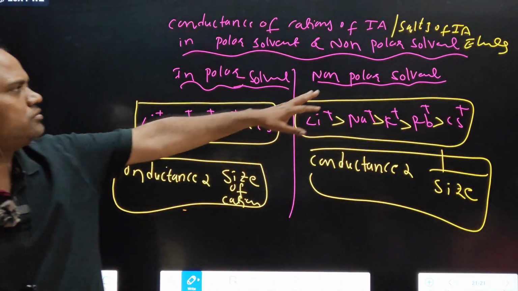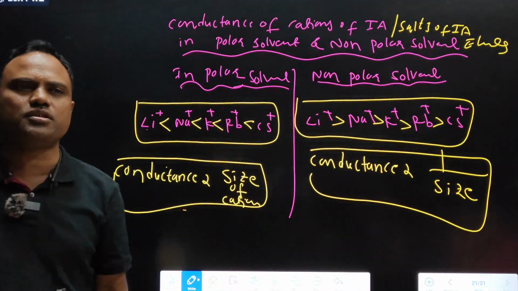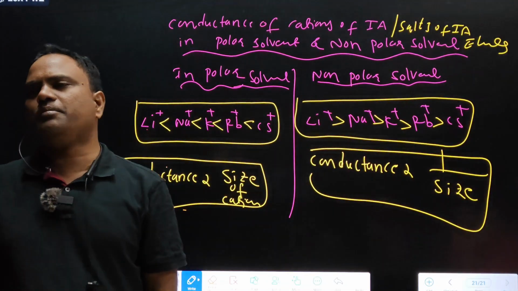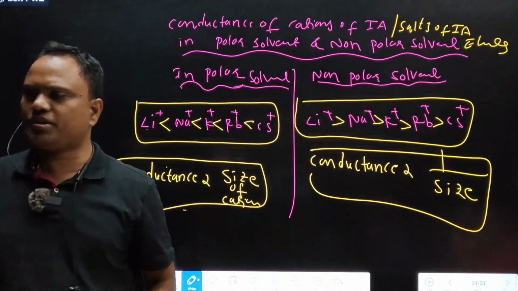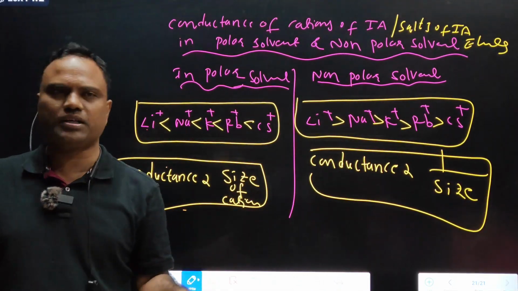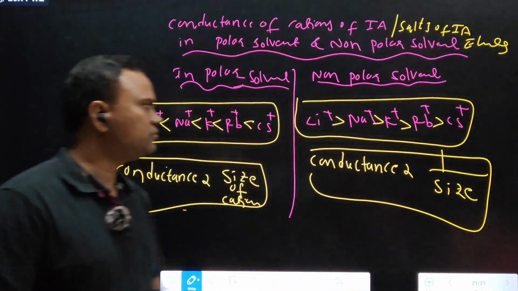Before that, first year group elements. What are second year group elements listed? Beryllium, magnesium, calcium, strontium, barium. For that also you can apply the same concept, alkali metals and alkaline earth metals. Clear?